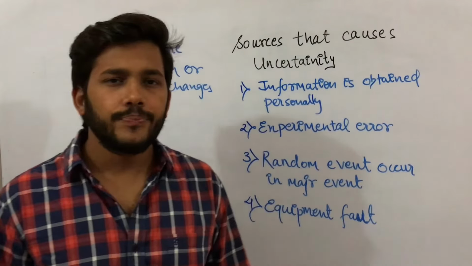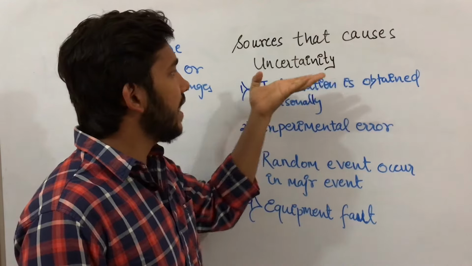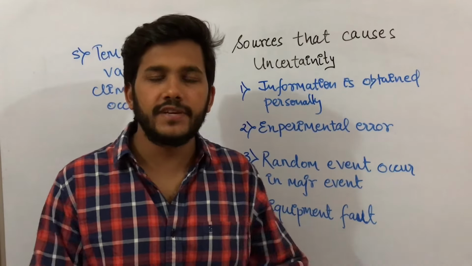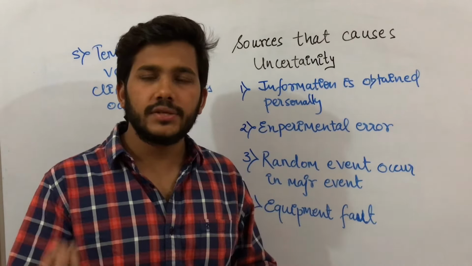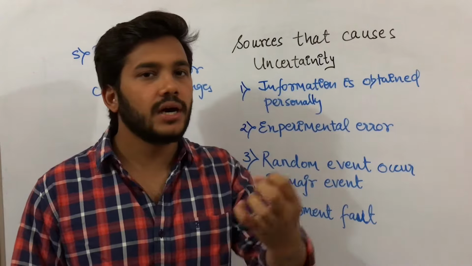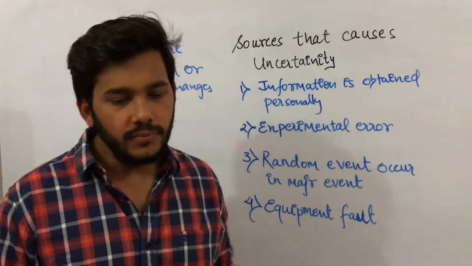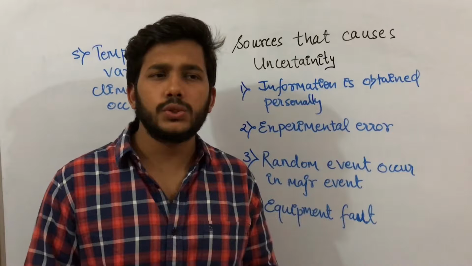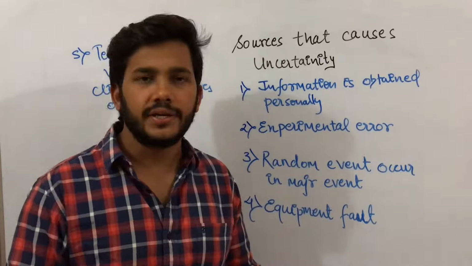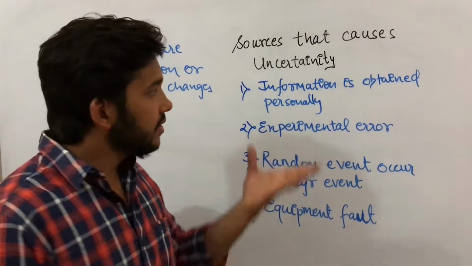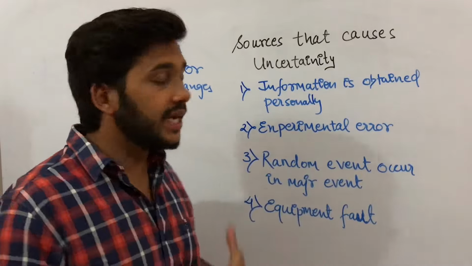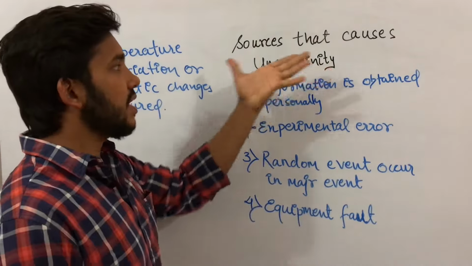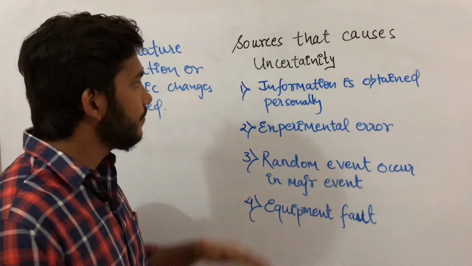Now coming to the sources that cause uncertainty. We have discussed that probability based reasoning is used when there is uncertainty present. So the question arises, why is this uncertainty present? You can say these are a few causes; there can be more causes due to which uncertainty occurs.